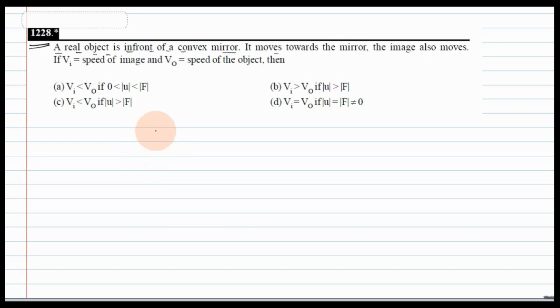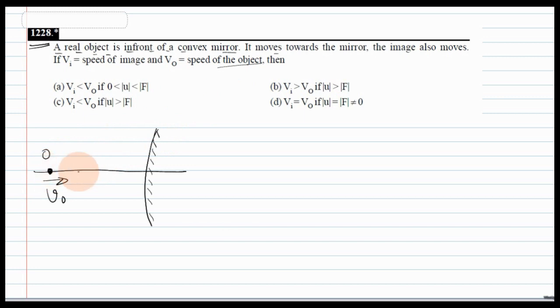So let me draw a diagram. There is a convex mirror. In front of it there is a real object. Real object should be in front of it and it is moving toward the mirror with a speed Vo. The image also moves with speed Vi. Then in the options we are given some expressions. We need to find the correct answer.